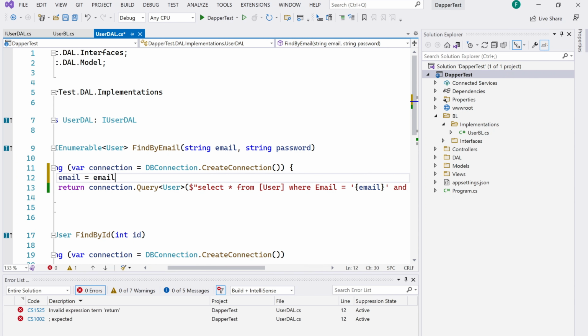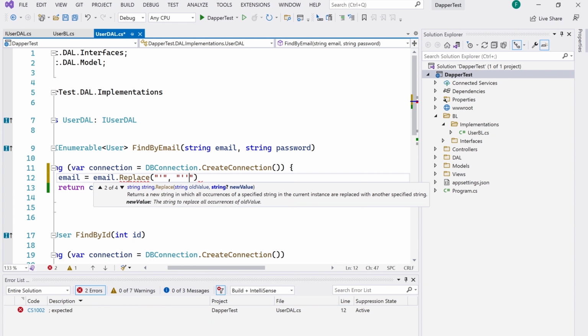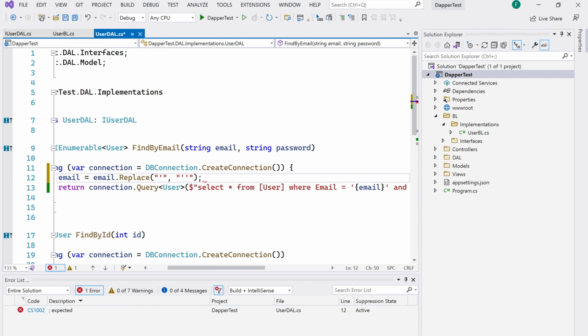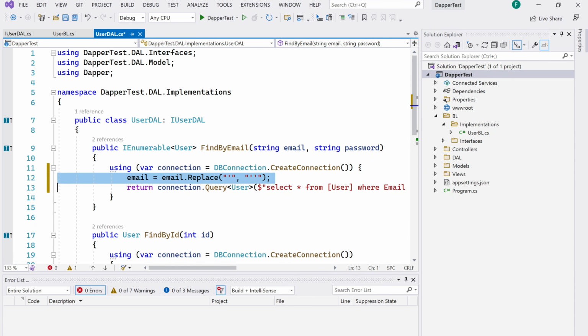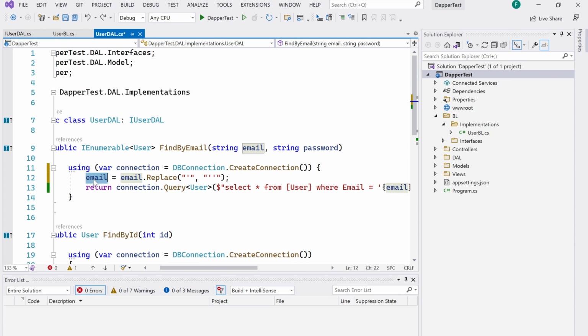It's possible to escape data like email equals email dot replace and replace all single quotes with double single quotes like that. So that should work. That protects us. We can do it right here. It's absolutely okay to do it right here. Just do not do it twice. I'll make it simple. I'll do it before I execute the query. So that's a kind of protection. Yes, it works and it will be secure.